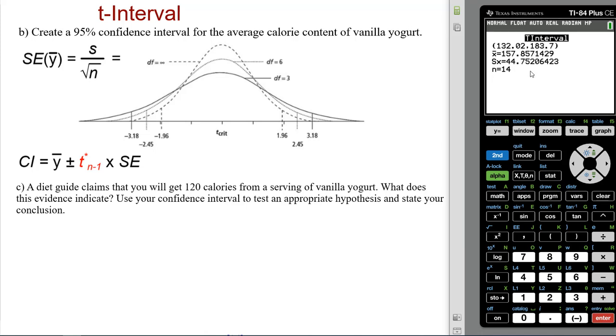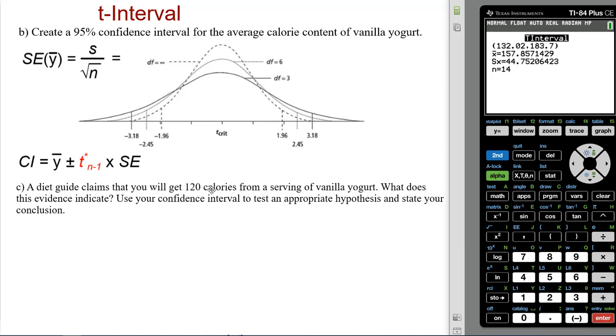Now remember, we are estimating what the mean is for the population, which is all vanilla yogurts. So we believe that the average vanilla yogurt, not the one that you chose, not any individual one from a sample or a sample average or anything, we're just looking at finding the population parameter for the average yogurt content. So we believe that the true average is in between 132 and 183.